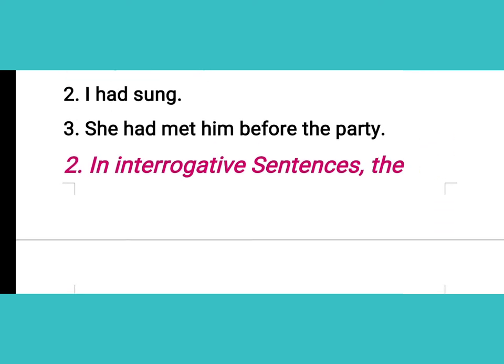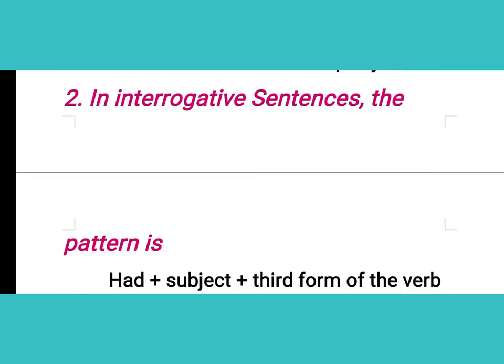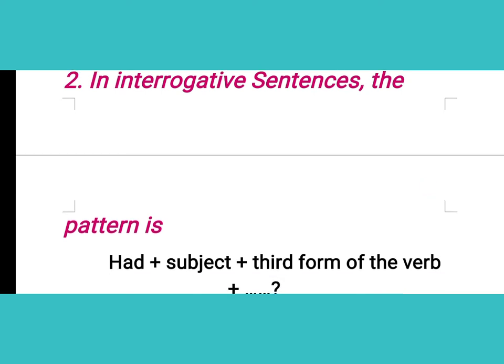The next is about the interrogative sentences, and interrogative sentences are very easy for us, because if we want to confirm something from somebody, or if we want to ask any question, then we can make such kind of sentences. The main thing in making this kind of sentence is to write a question mark at the end of the sentence. So how?